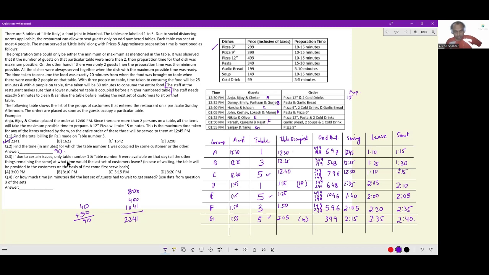Essentially, instead of having 3 tables available, previously table 1, table 3, and table 5, now we have only table 1 and table 5 available, which would mean you would have to engage in all this work all over again. The work we would need to refresh is the table occupied, the table assigned, when they are served, when they leave, and when the table is available for sanitization. Because their arrival time, order amount, and group names are fixed, these 5 columns need to be reworked.